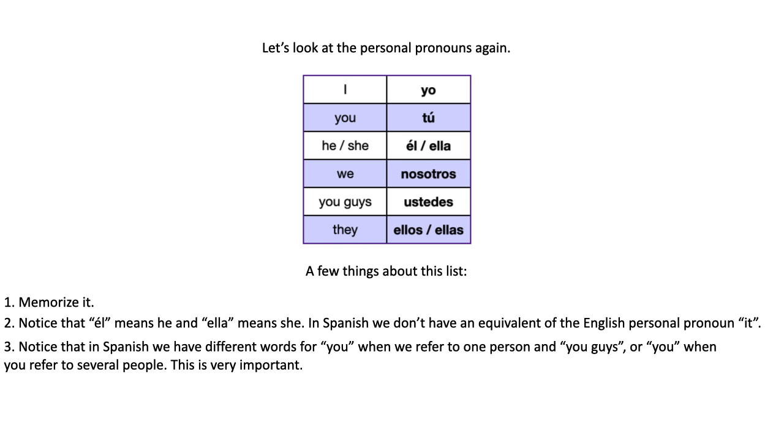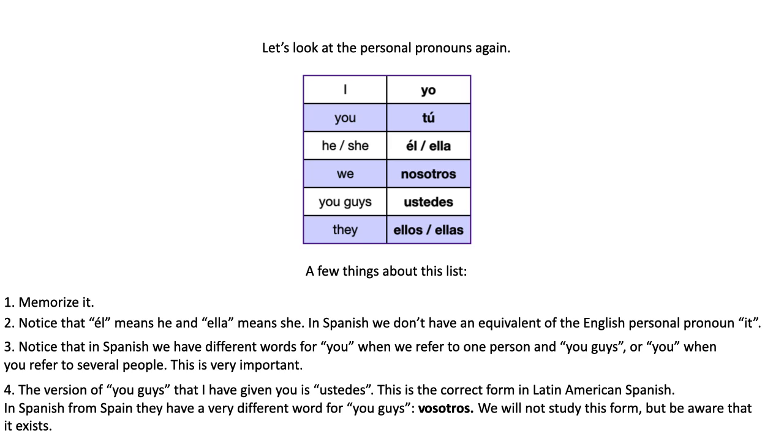Now, much more importantly, we have different words for you when we mean one person, and you guys, or you when you refer to several people, right? In English, you can say, you're nice, right? You're nice. And it's not clear whether you're talking to one person or several people. That never happens in Spanish. We have different words for you and you guys. Okay? In English, you say you guys because you want to emphasize that you're talking to a group, right? Precisely because you have that. But in Spanish, they're entirely different words.